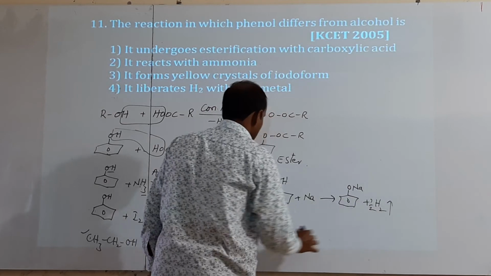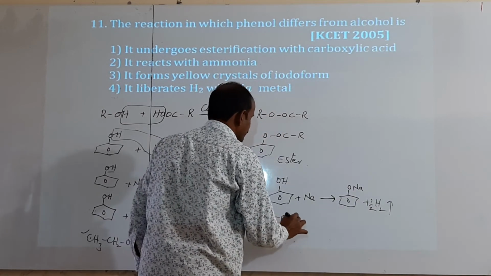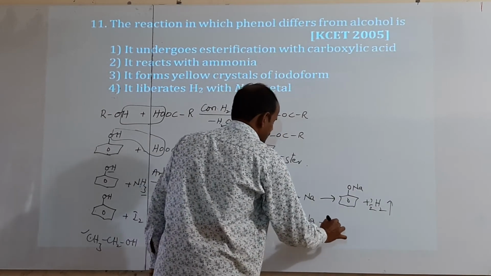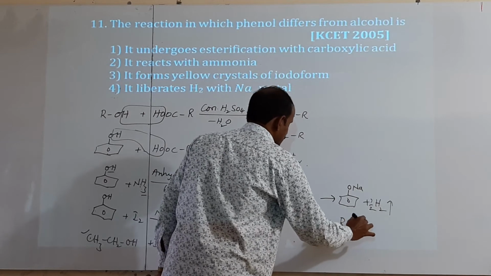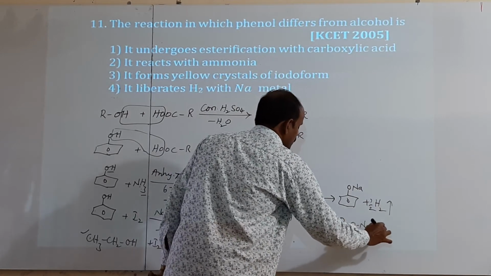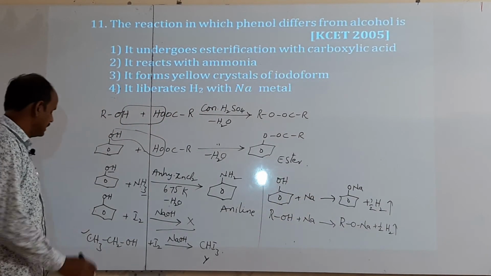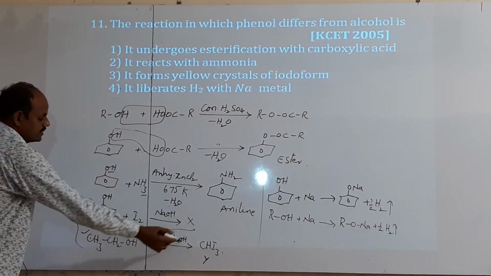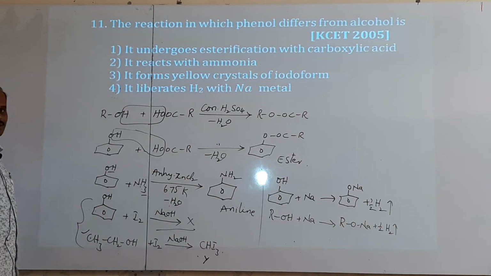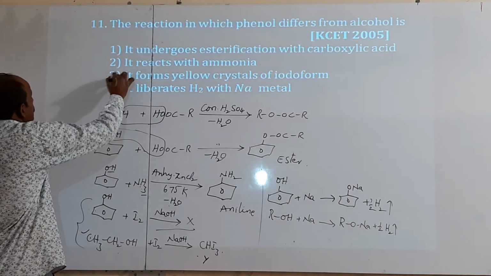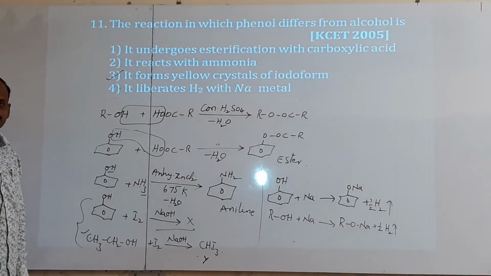Similarly, alcohols form alkoxides, Na plus H2 gas. Both give the same product, but alcohols form iodoform, not phenol. Hence, what is the answer? Third one is the answer.